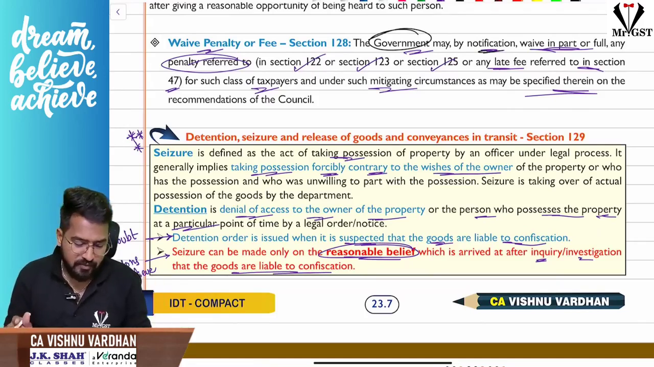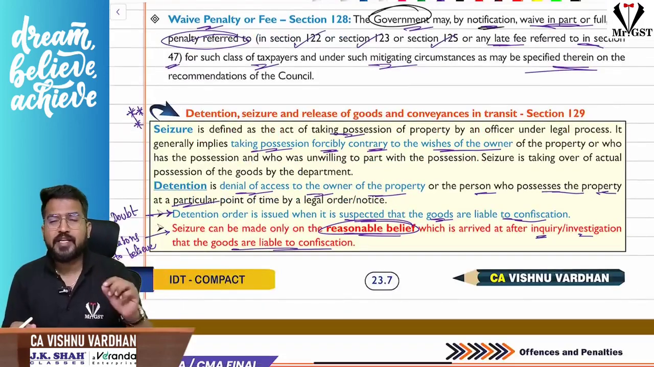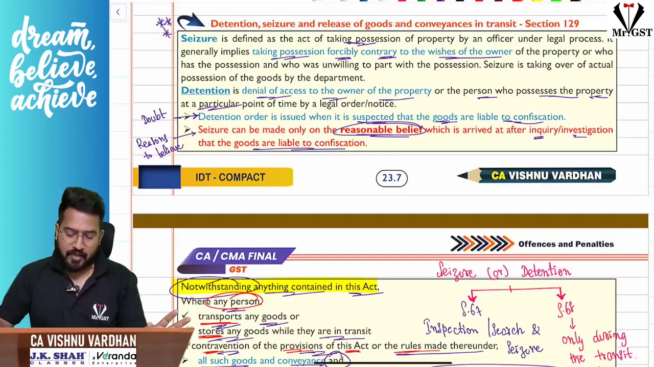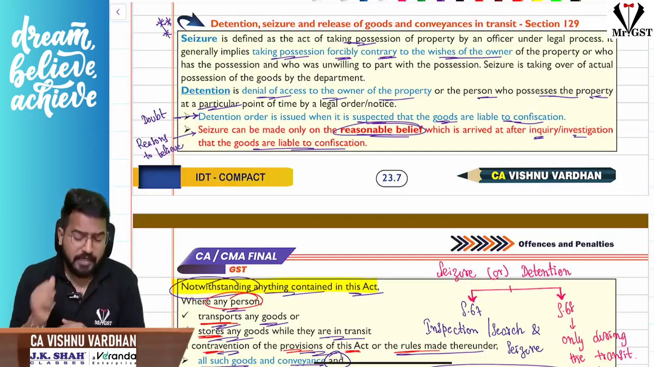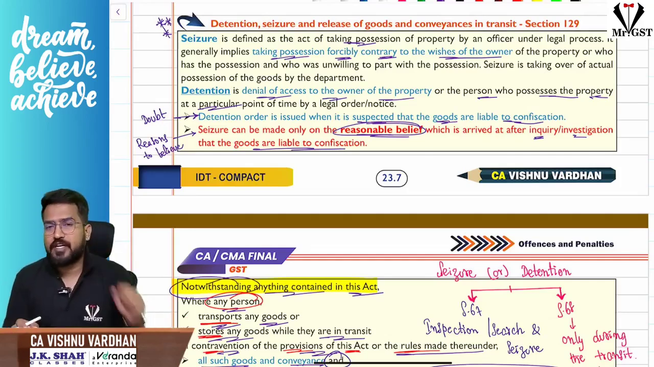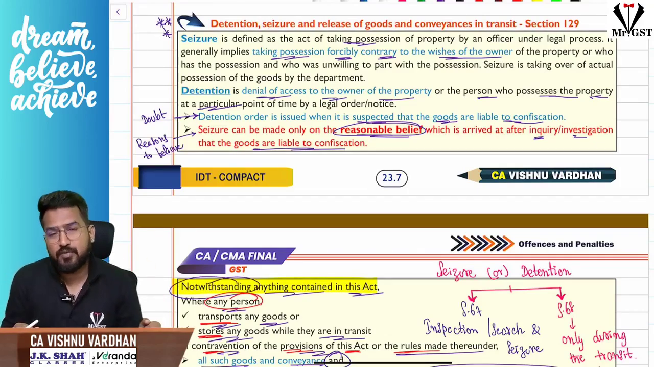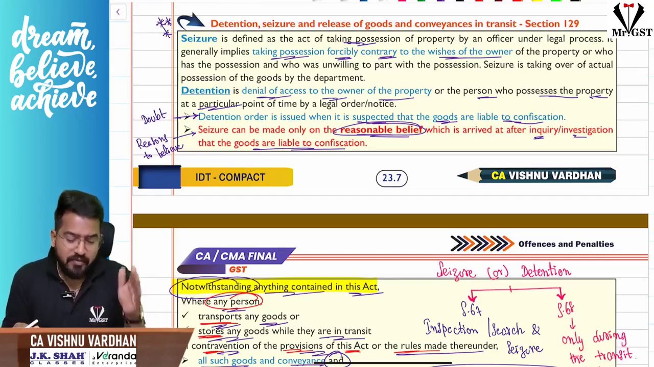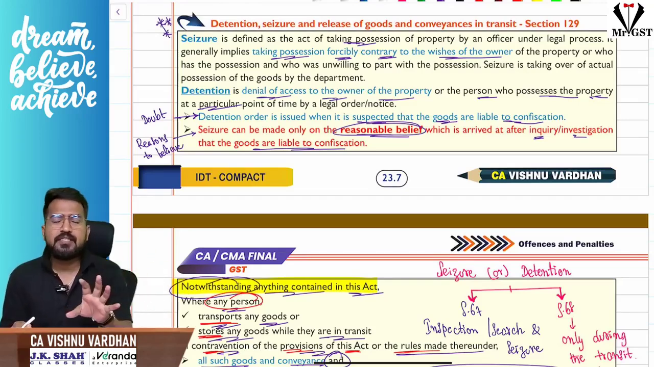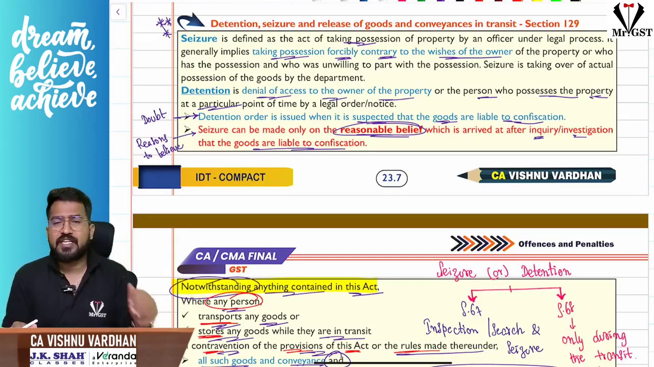So with this we are done with section 128 also. These are the penalties. Now we are entering into a very important section, section 129. Section 129 is talking about detention, seizure and release of goods or conveyances which are in transit. Please understand first what is detention and what is seizure. Detention is where we are denying the owner of the property access to it. Seizure is the department taking complete control over the possession of the goods.